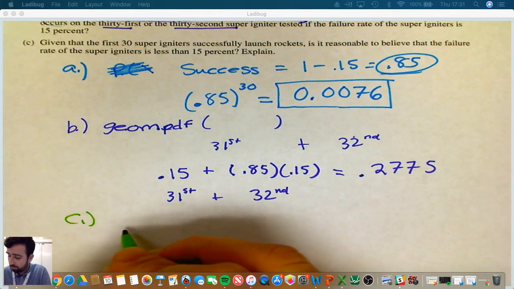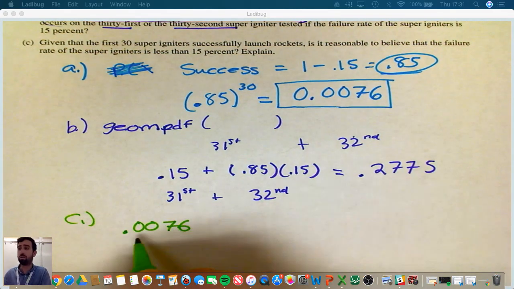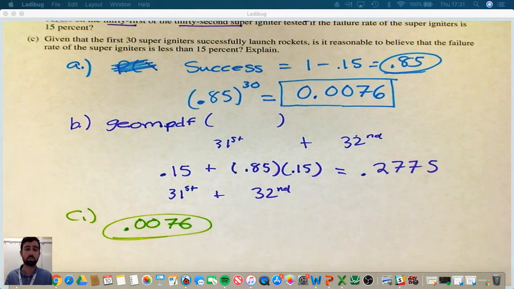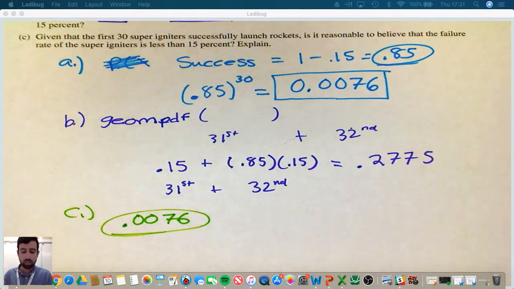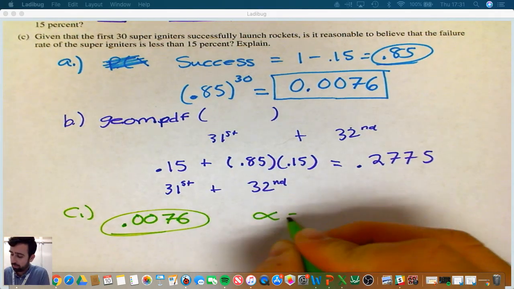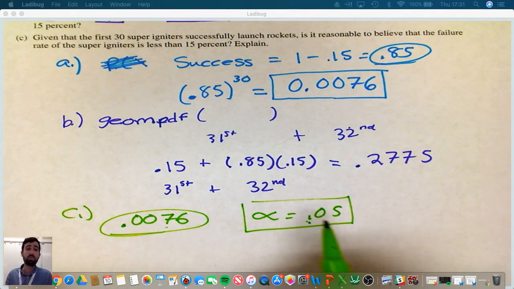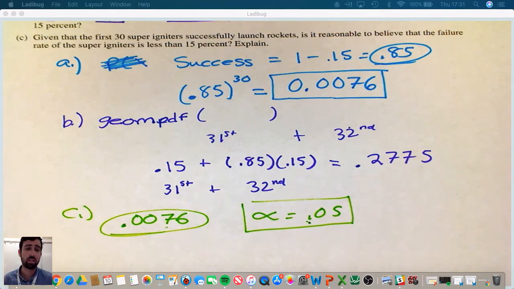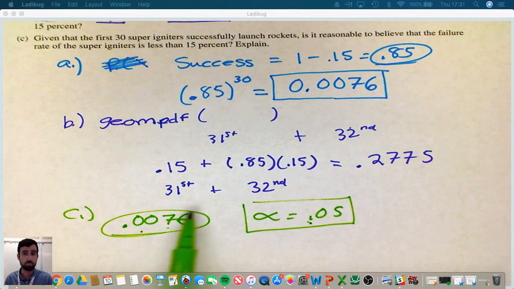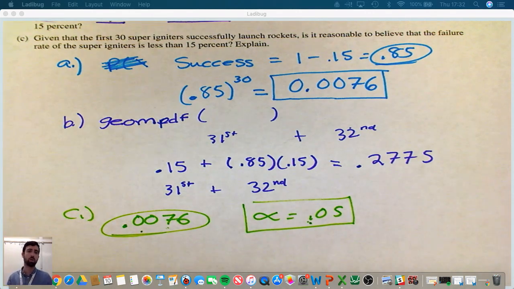Well, we want to look at our probability that the first 30 were successful. So that's 0.0076. Now, because that is so low, lower than usually the alpha we use is 0.05, because that is lower than our alpha, we have some evidence to support the fact that the super igniter has a less than 15% failure rate, right? So the probability that 30 successfully launched is so small, less than 1%, we might think that the failure rate is actually lower than 15%.